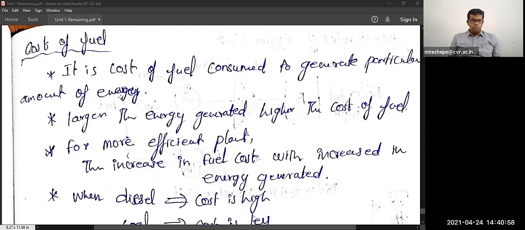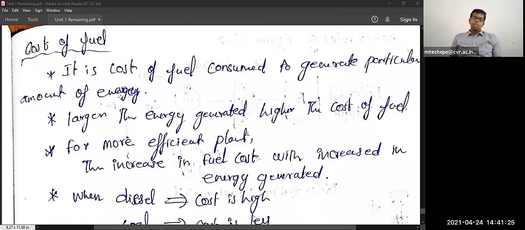What is the rate of diesel today in India? It is around 90 rupees. There is not much difference between diesel and petrol, only 4 to 5 rupees, about 4 rupees 50 paise. Even so, we are spending 90 rupees for generating power with diesel.